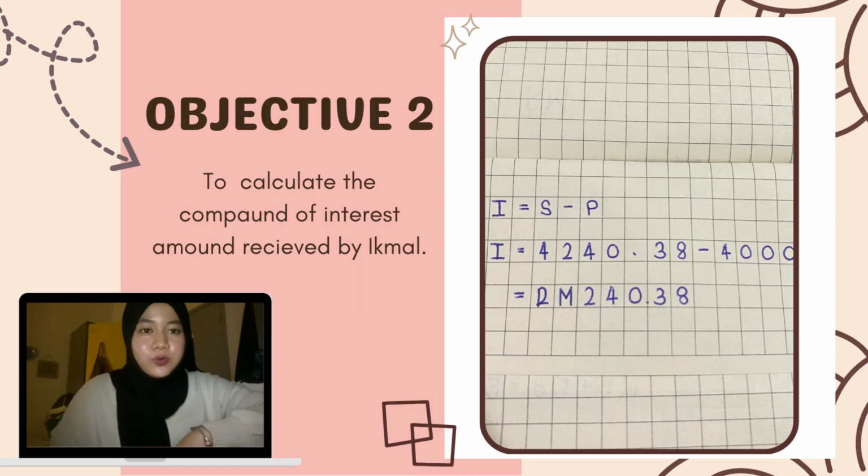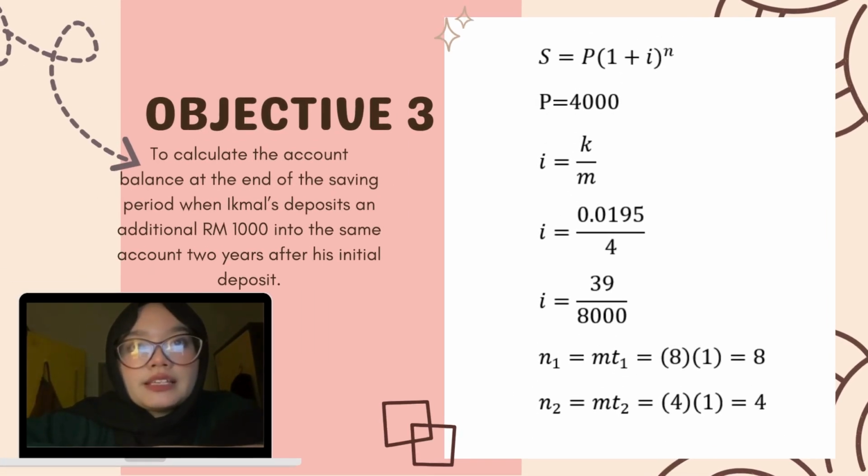The formula used for this question is I equal to S minus P. So, I equal to 4,240.38 minus 4,000. The final answer is RM240.38.